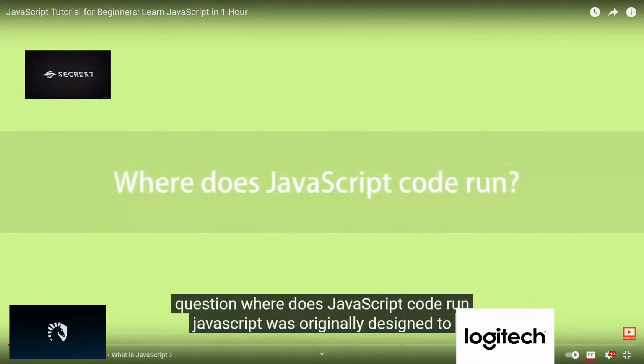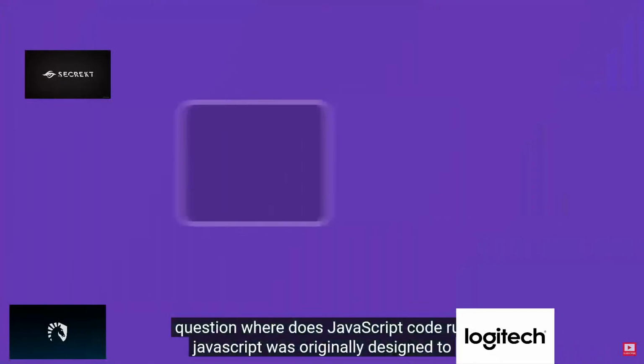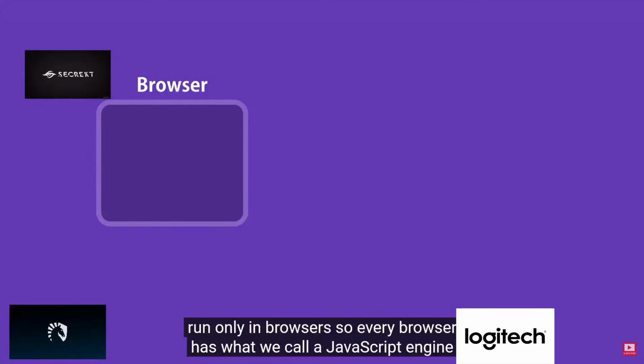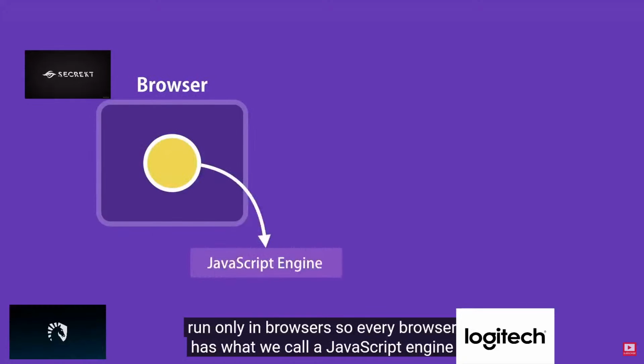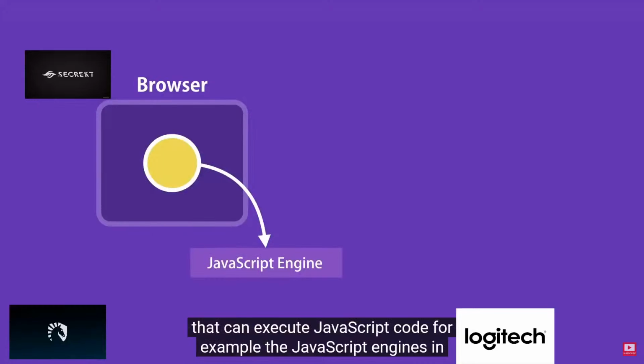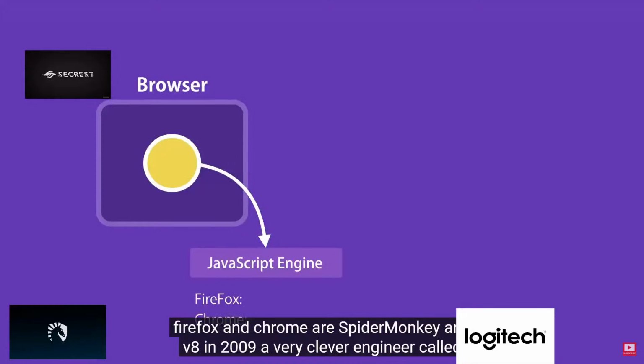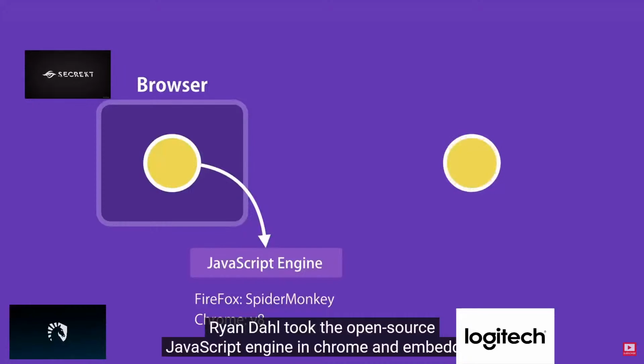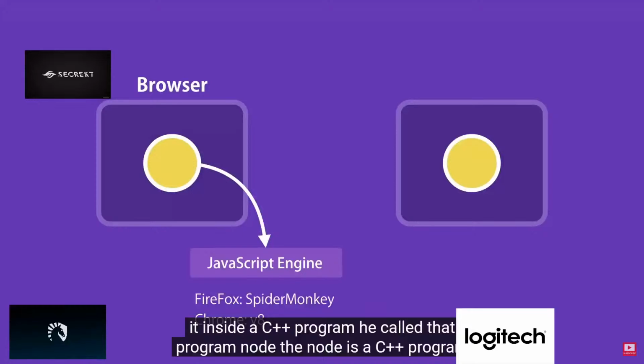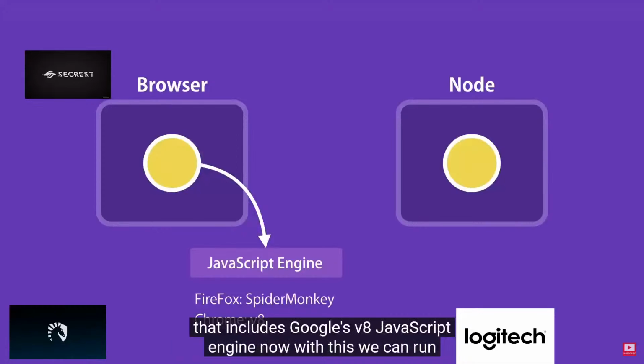Third question. Where does JavaScript code run? JavaScript was originally designed to run only in browsers. So every browser has what we call a JavaScript engine that can execute JavaScript code. For example, the JavaScript engines in Firefox and Chrome are SpiderMonkey and V8. In 2009, a very clever engineer called Ryan Dahl took the open source JavaScript engine in Chrome and embedded it inside a C++ program. He called that program Node.